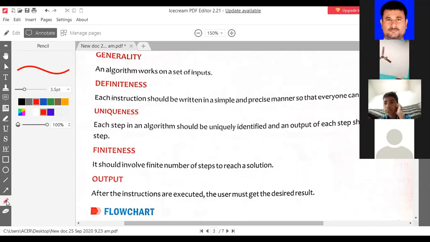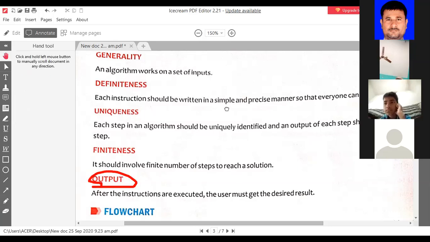It cannot be that you have written 1,000 or 2,000 lines and your output is not completed. So there should be finiteness. Next one is output. You must get an output after writing the instructions. So I think you will get all the concepts I explained. Is everyone getting it or not?